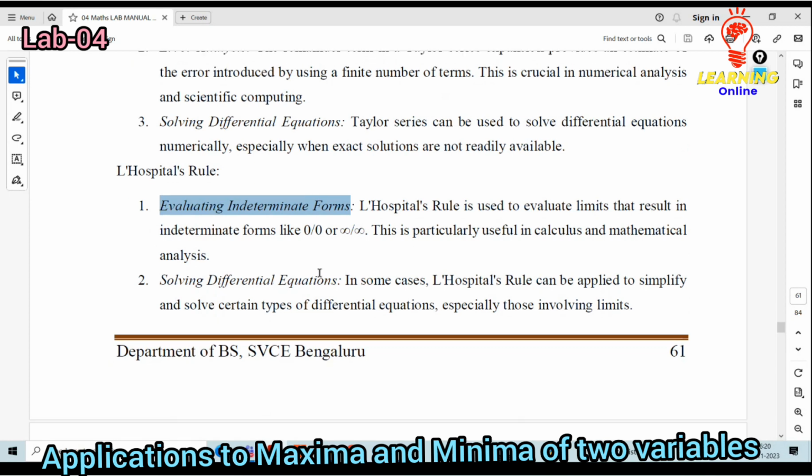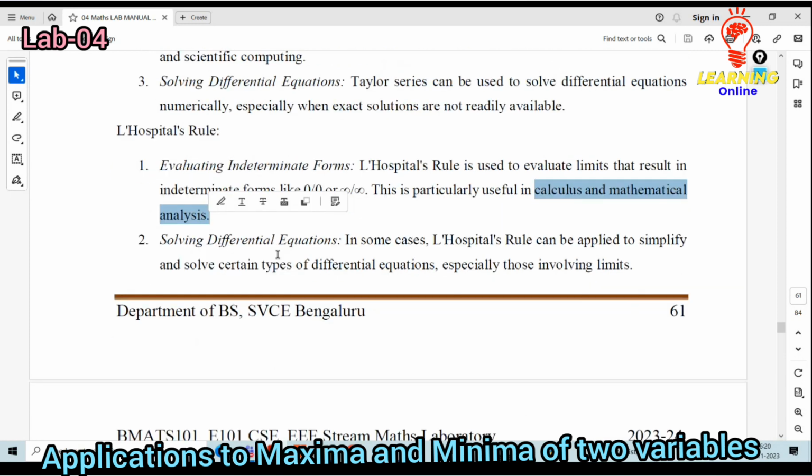Any expression which is not possible to derive, or which, once you do the evaluation, might give 0 or infinity. To solve those types of expressions, we can proceed with L'Hospital's rule. Okay, this is also used in calculus and mathematical analysis itself.